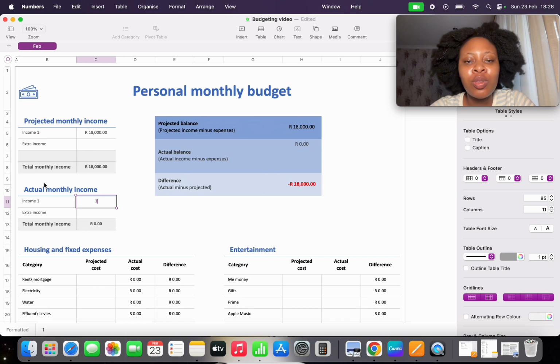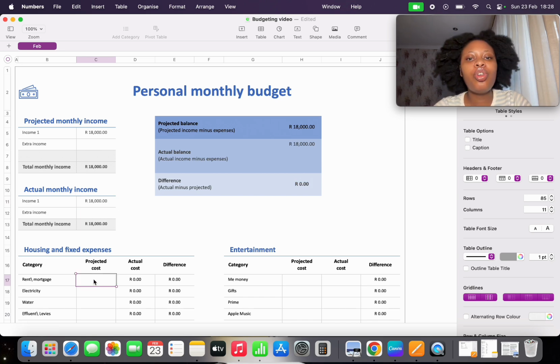So this shows you budgeting is not a one-time plan. No, it's an activity that we're going to do. So once you enter the numbers on the projected, once it's payday and you start swiping, you need to come back here and fill in the actuals because this is going to help you budget for your next month.